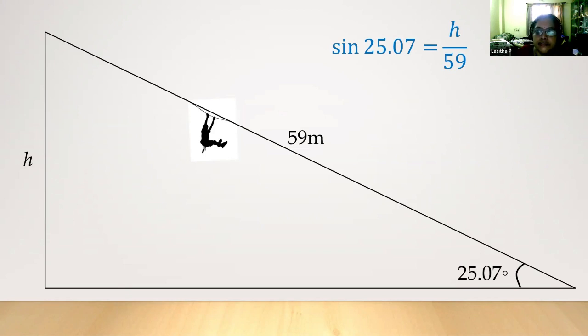Children will definitely ask how to find the sine of 25.07. How will we find that? You can tell them that there exists a trigonometric table, like Clark's table or the logarithm table. It is available, and you can introduce those things to the children. Values we can find out. So these are all some new ideas for the children.